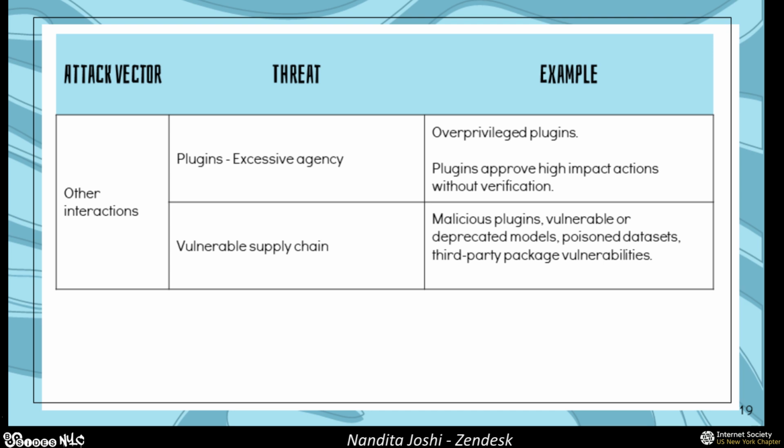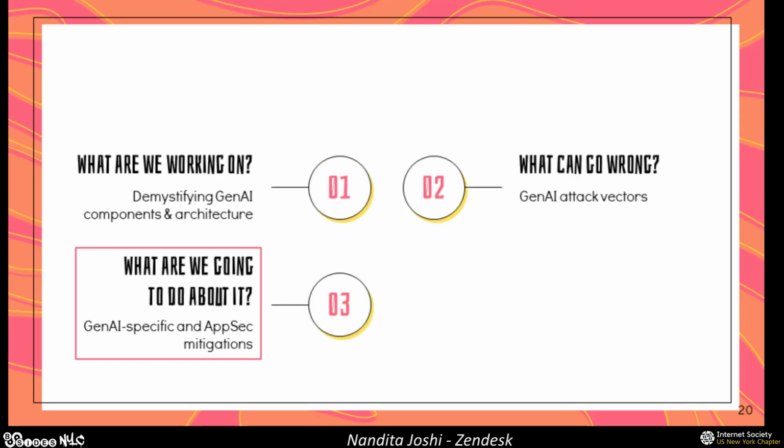In addition to that, you have all of your typical traditional third-party package vulnerabilities, and then you have malicious plugins to think of, and any vulnerable or deprecated models and poisoned data sets. So there's a whole lot of different attack vectors that are posing threats to your LLM implementations.